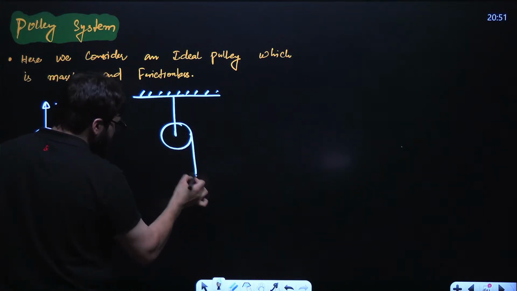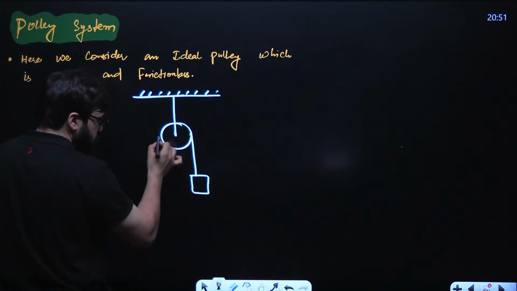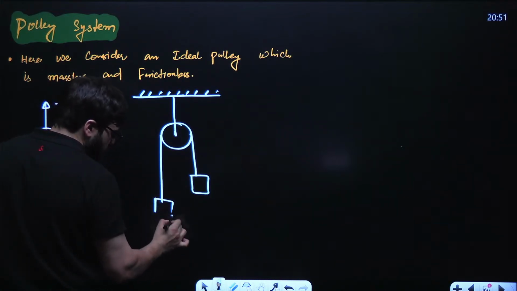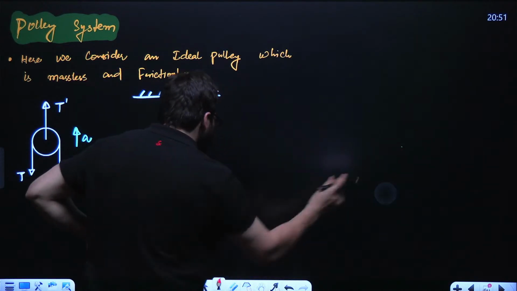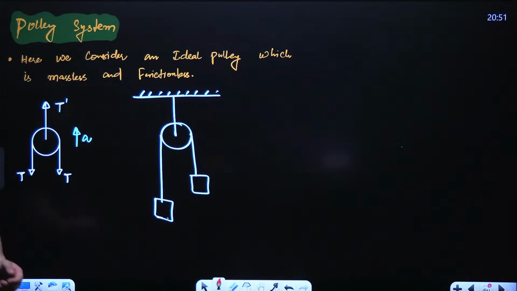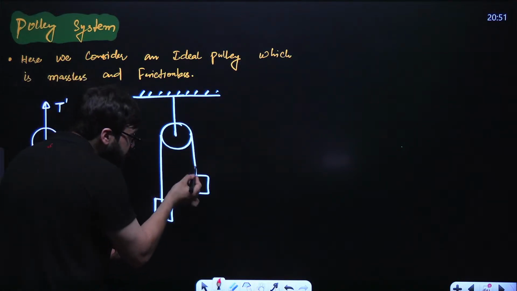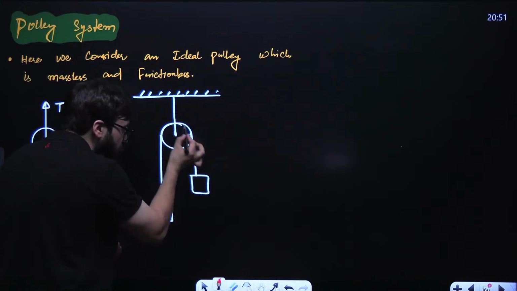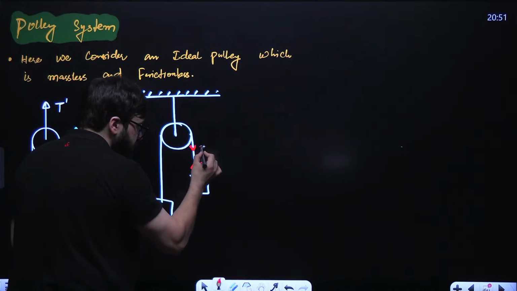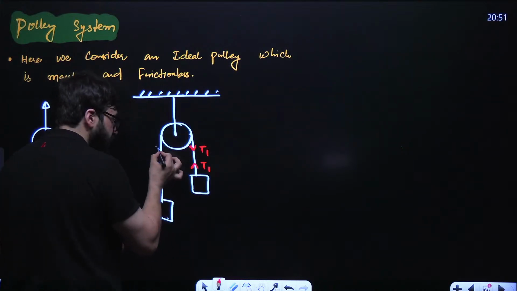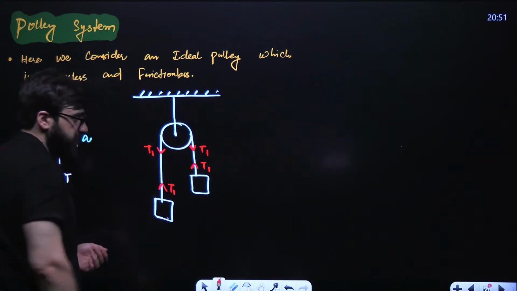Now, in this particular case, there is one block attached to this pulley, and there is one more block attached to this pulley. Guys, listen to me very carefully. If we have a pulley over here, this is one rope with tension T1. Here also tension T1. The rope is the same, so this is tension T1, and this is also tension T1.